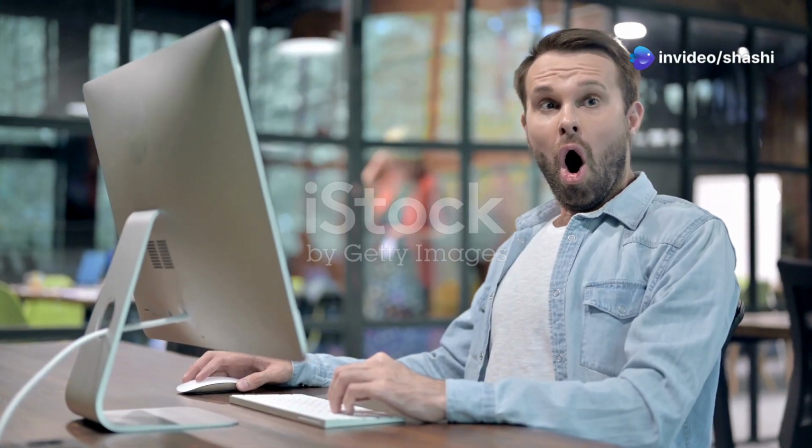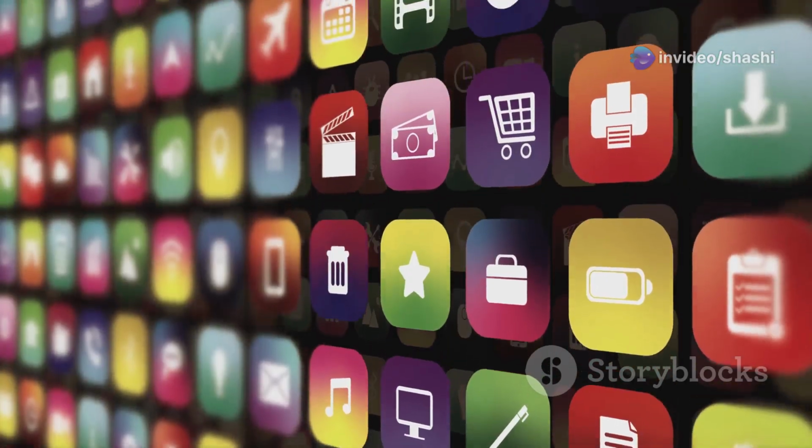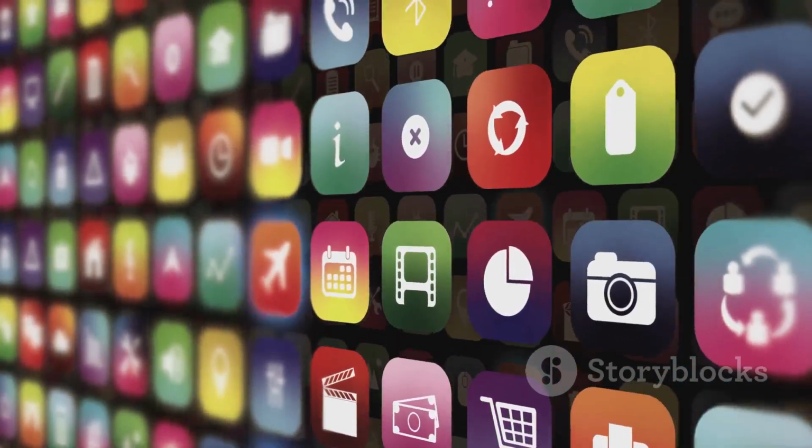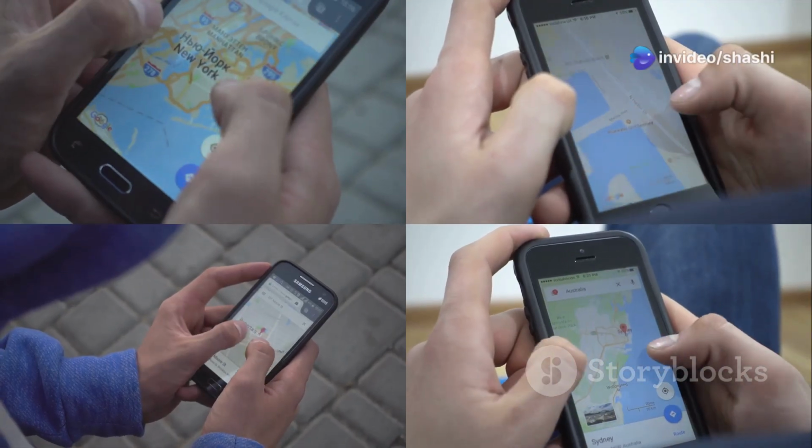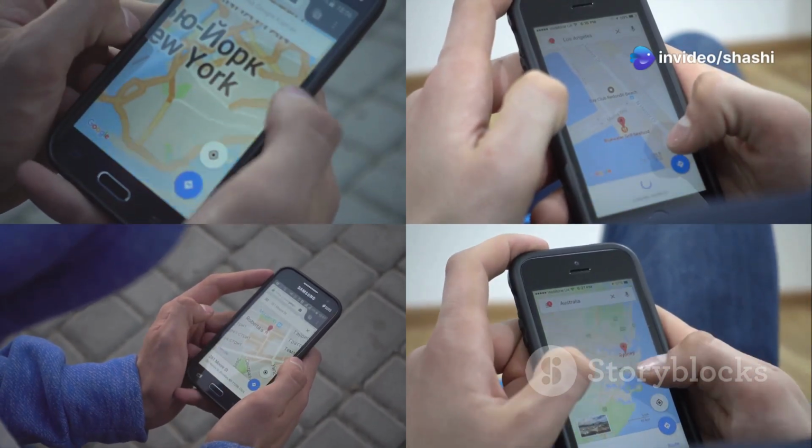Oh wow, I never thought about it that way. So APIs are like the magical bridge that connects all these apps together? It sounds fascinating already. But how does Zomato actually get the food delivery info from Google Maps then?